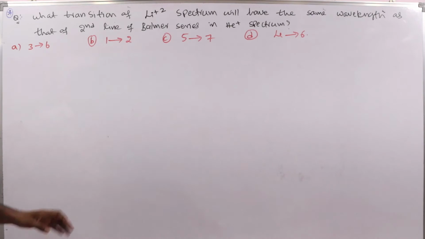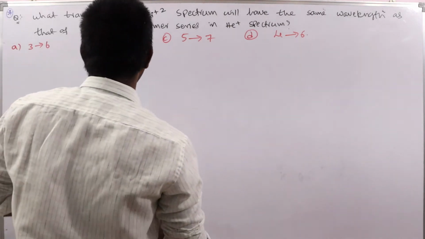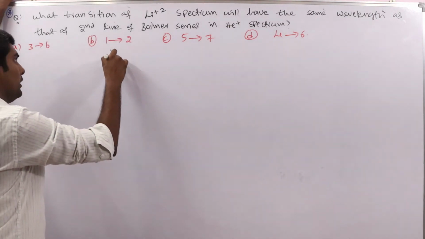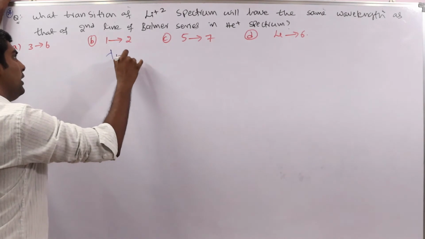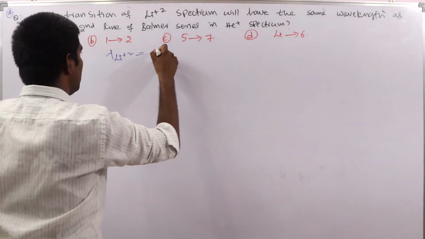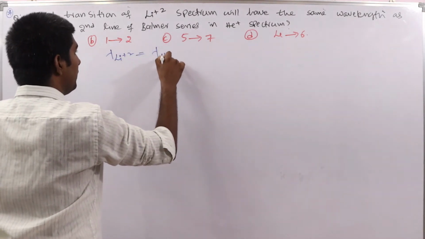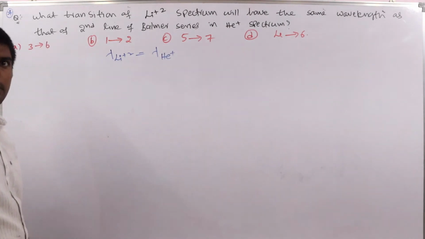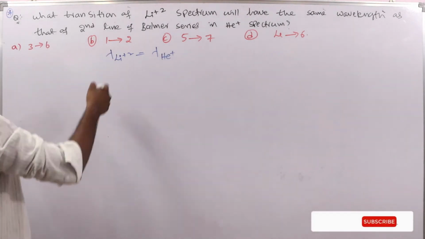That condition we have to find out, meaning in which transition this condition is possible. Here it is given that the wavelength of lithium plus 2 is equal to the wavelength of helium plus.